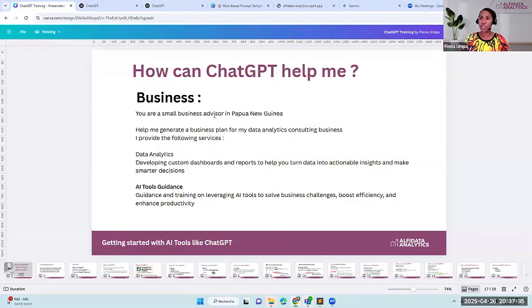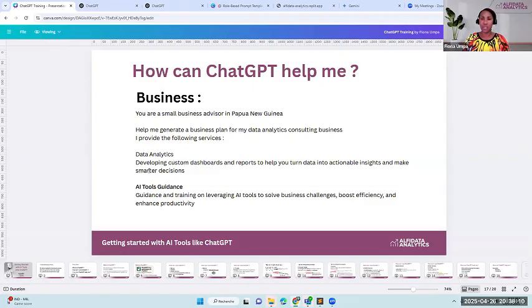Okay, so you're a small business advisor in Papua New Guinea. Help me generate a business plan for my data analytics consulting business. So I provide the following services: data analytics, and I detailed that there, and AI tools guidance. So for example, for your case, if you want to start your business and you're trying to brainstorm some ideas on how to write your business plan, well, you can use this example here and just replace it with the services that you provide.